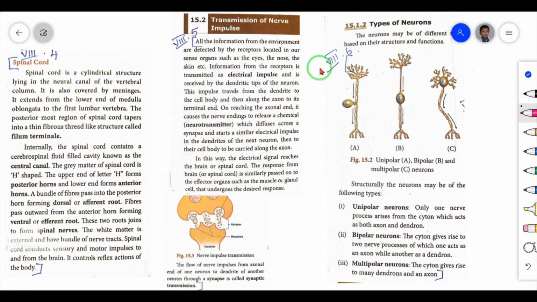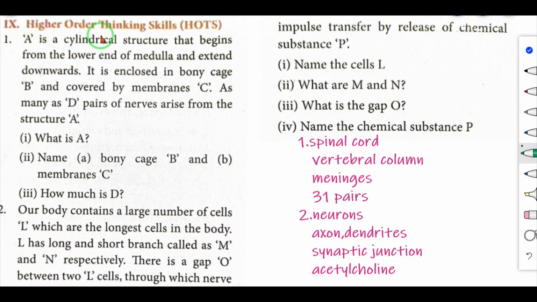Question number 6. Classify neurons based on their structure. Page number 220 left side, the diagram. Then these are the points. Next, higher order thinking skills, hard questions.